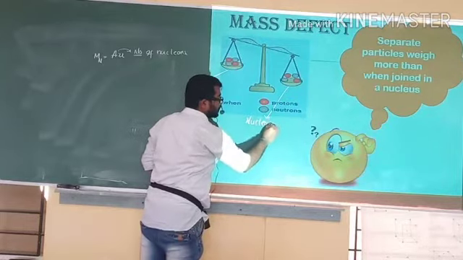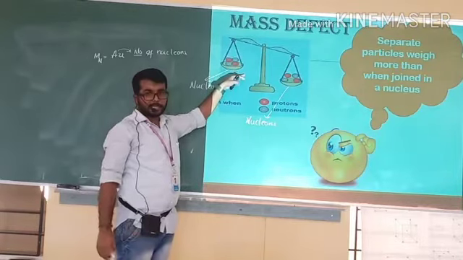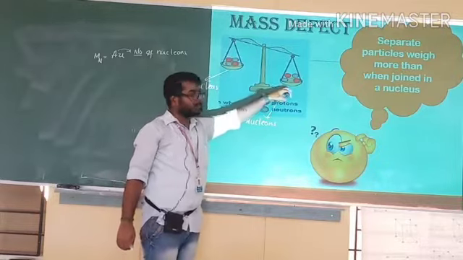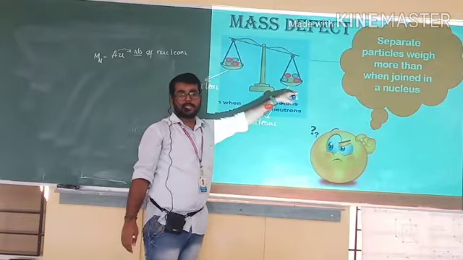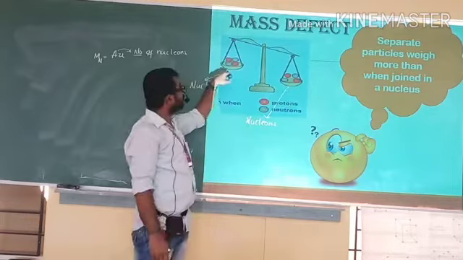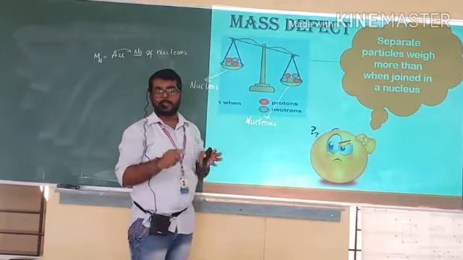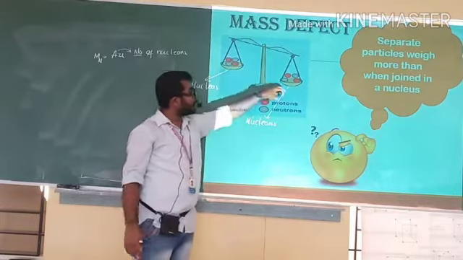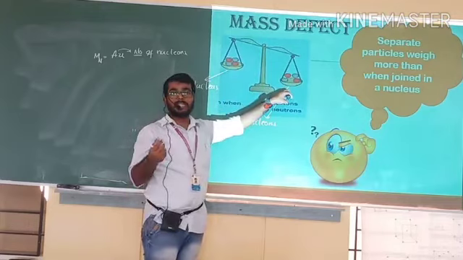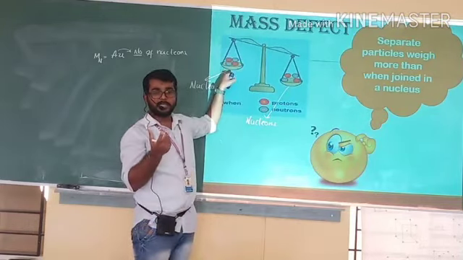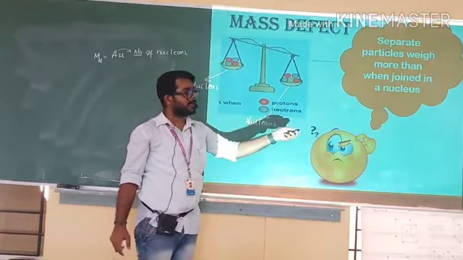When both are weighed, the masses of these constituent nucleons weighed separately are greater than when they are combined in the nucleus. We take a nucleus, separate the nucleons, and weigh them; the separated mass is greater compared to when they are in the nucleus. That is what is given: separate particles weigh more than when joined in a nucleus.